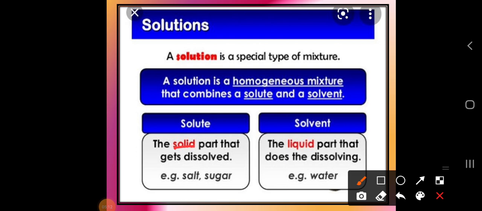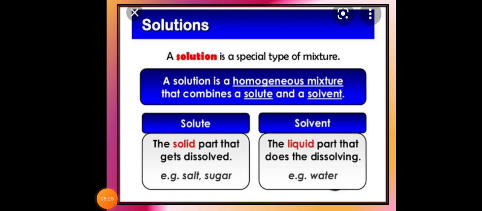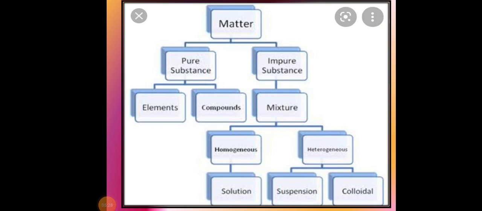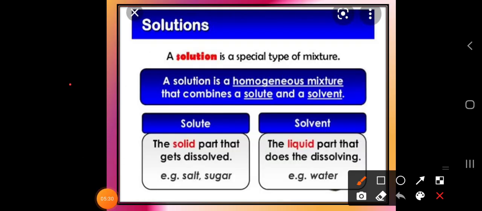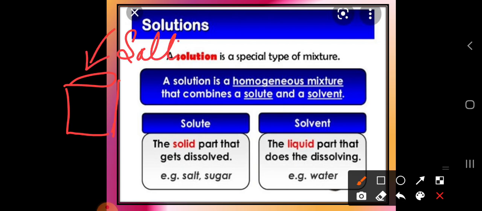Okay, it is the solid part that gets dissolved. Example, salt and sugar. So dear students, this is the wording forms. Suppose you are taking one glass of water and you are adding some amount of salt or sugar to form the solution.